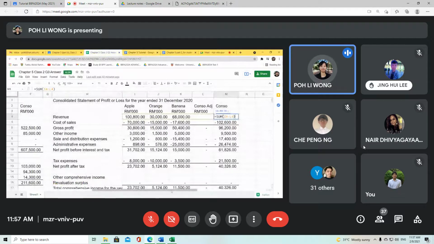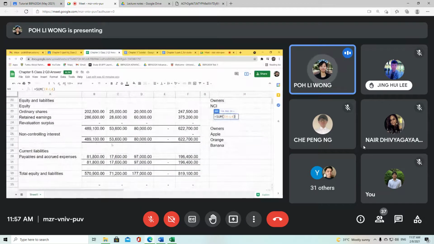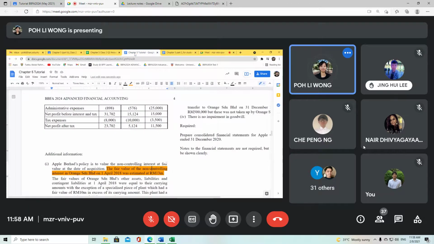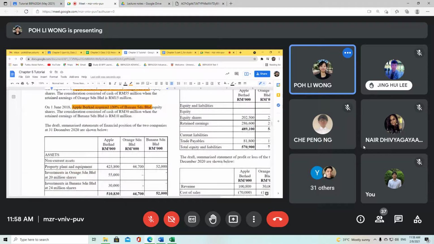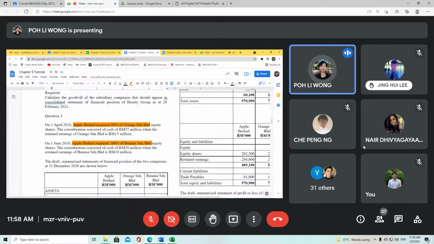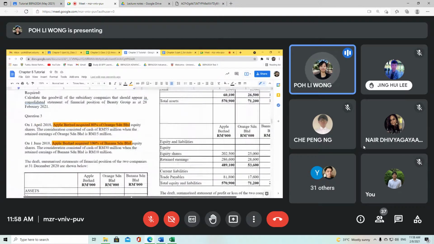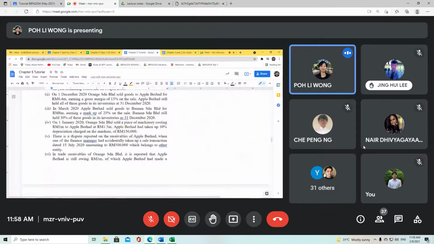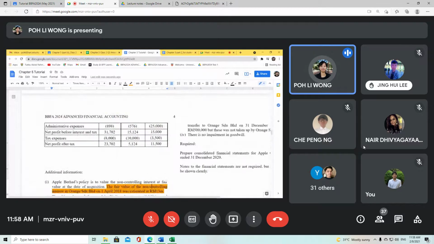As I have mentioned to everyone, the very first thing that you have to do, your first step, is the non-controlling interest at acquisition. So here, the number of shares held by Apple: basically, Apple Berhad acquired 80% of Orange. Since the question didn't really mention any changes in share capital, when I look at it, okay?